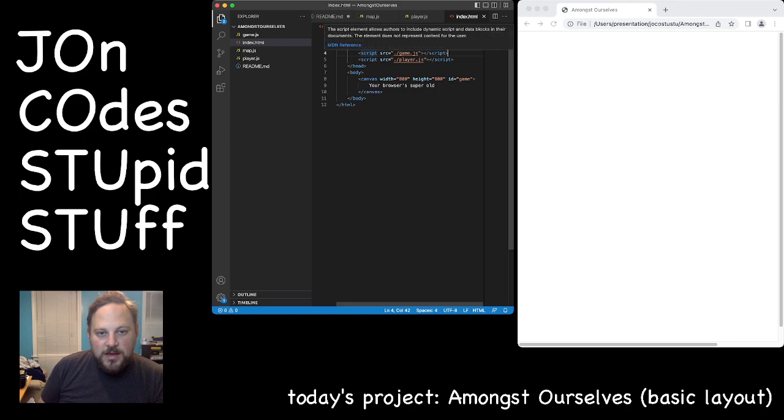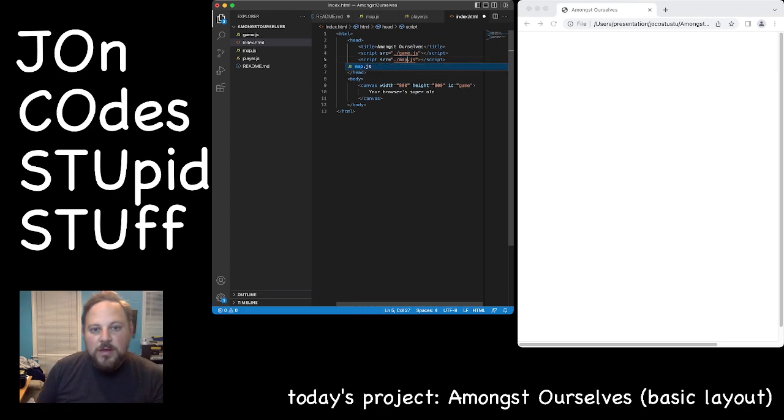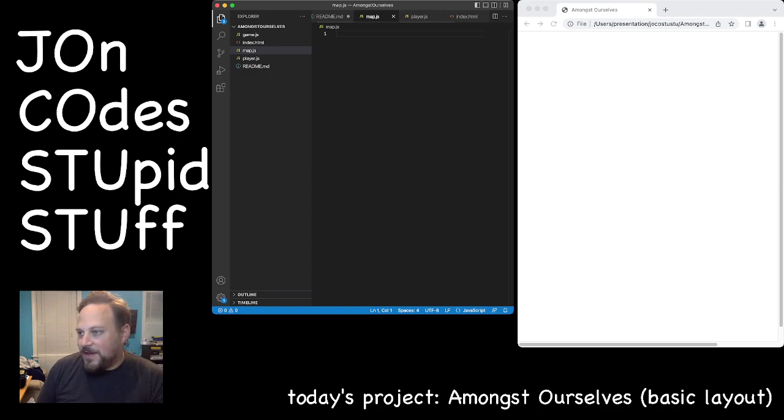All right. So let's get started on the map, because I feel like starting there first. Oh, and we need a room. Room.js. And we'll just go add that.